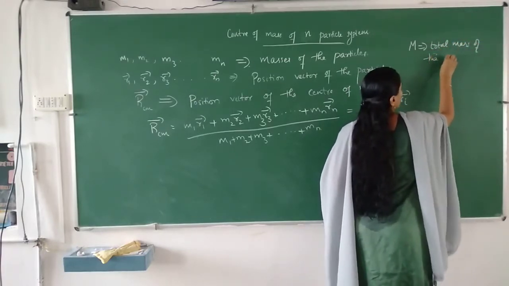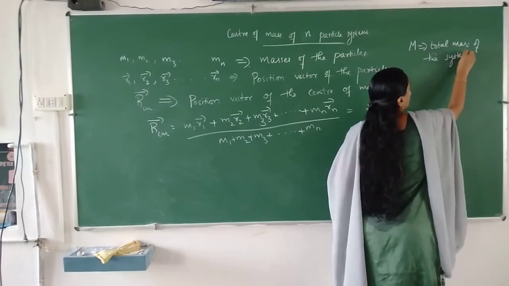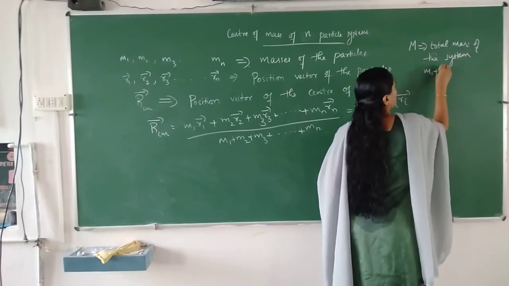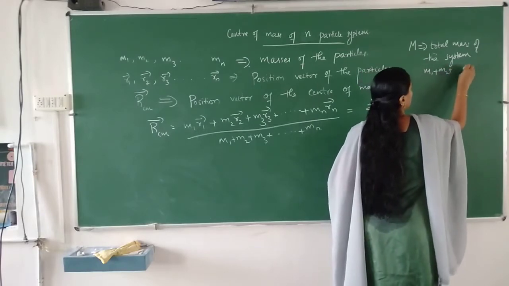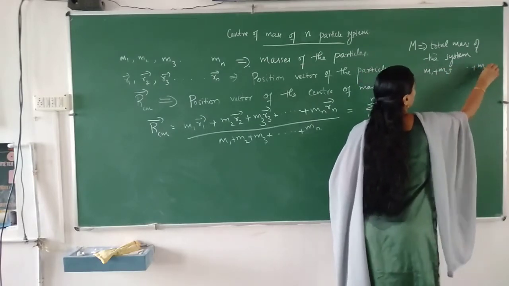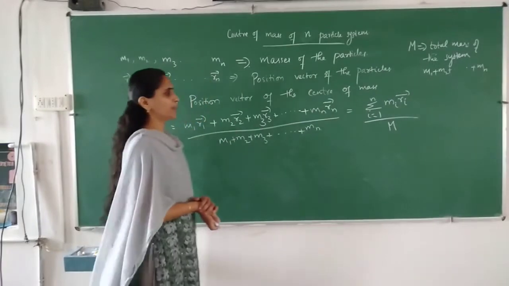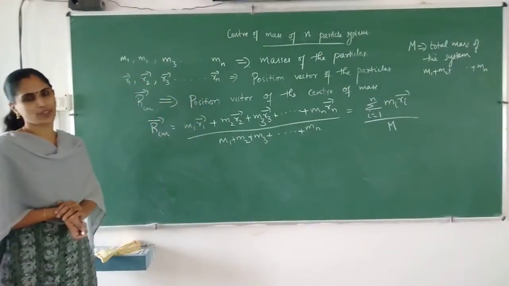Total mass of the system, which is given by m1 plus m2 plus etc. Okay, this is in vector notation.